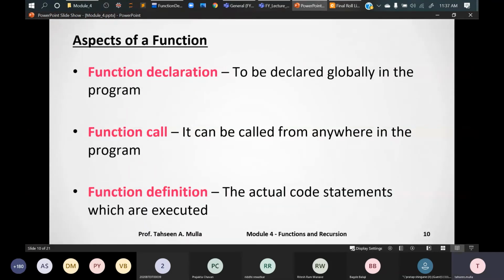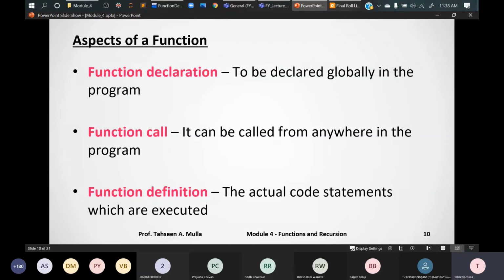Right. What does function declaration do? A function must be declared globally in the program, and in a C program, it tells the compiler about the function name, the function parameters, and the return type. Right, so you note down these three. A function must be declared globally in the program so that you can access it from everywhere, or anywhere in the program.